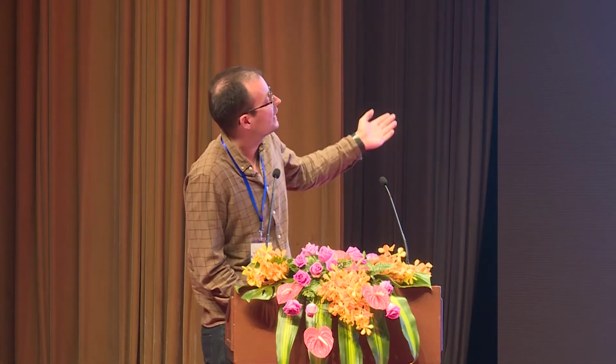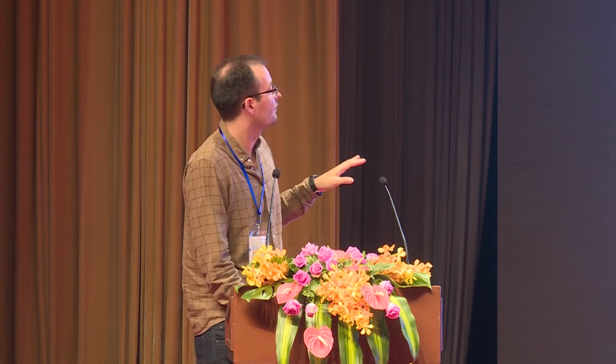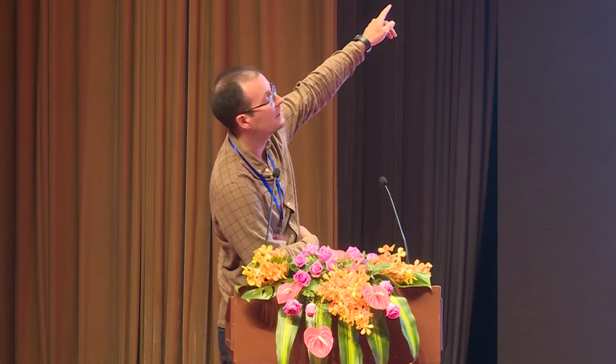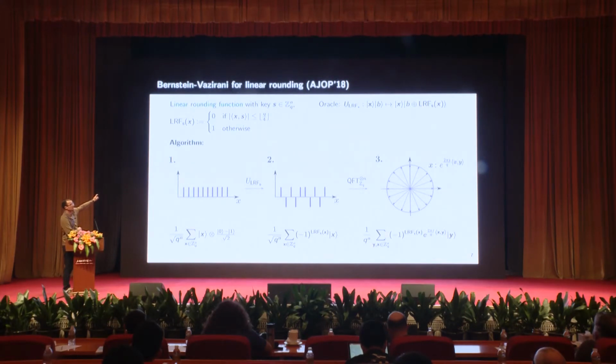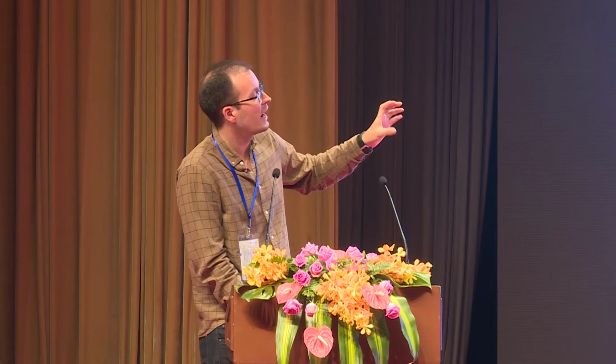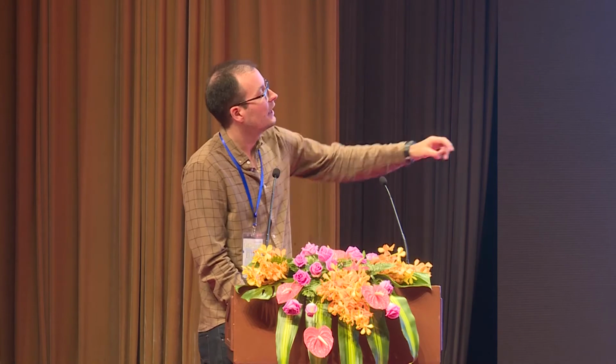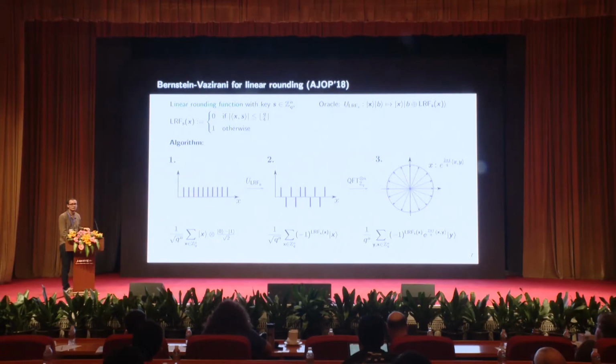Okay? So here's how the algorithm works. It's quite simple. In the first step, we prepare a uniform superposition over all possible values of x. And at the end of the algorithm, we're hoping to measure the secret of this linear rounding function with high probability. Okay, that's our goal. So we have this uniform superposition. We apply the oracle once. This will give us phase kickback, which means that the function is now computed into the phase of the superposition. And this will give a few minus signs, depending on whether the inner product with x is large or small. Okay? In the final step of the algorithm, we apply the quantum Fourier transform.